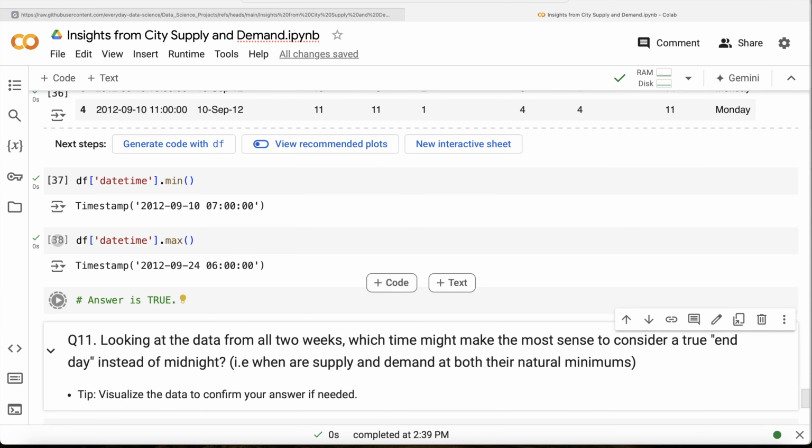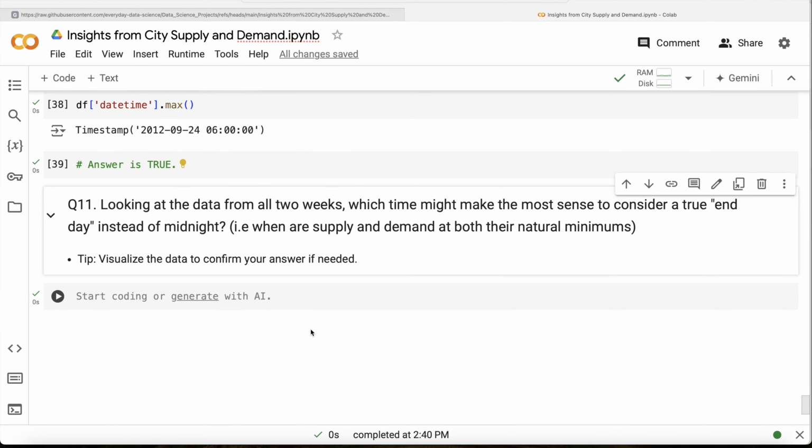Okay. Now, the final question of this is, looking at the data from all 2 weeks, which time might make the most sense to consider a true end of day instead of midnight? That is, when are supply and demand at both their natural minimums? Visualize the data to confirm your answer if needed.